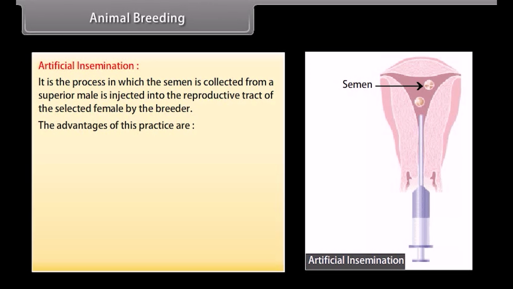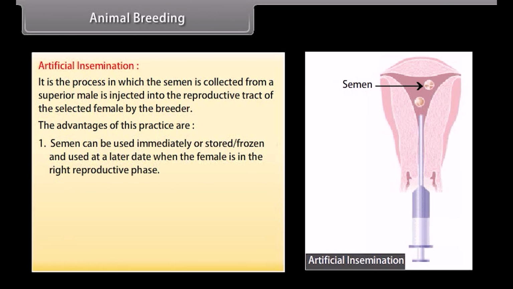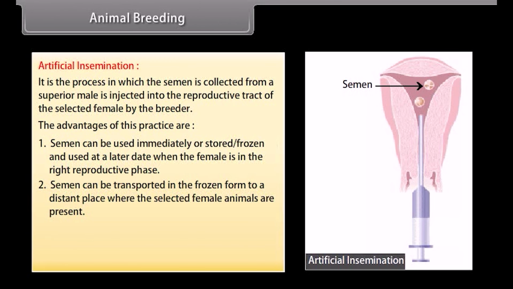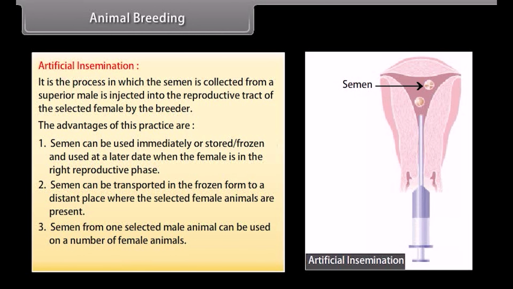The advantages of this practice are: number 1. Semen can be used immediately or stored or frozen and used at a later date when the female is in the right reproductive phase. Number 2. Semen can be transported in the frozen form to a distant place where the selected female animals are present. Number 3. Semen from one selected male animal can be used on a number of female animals. The disadvantage is that the success rate is fairly low.